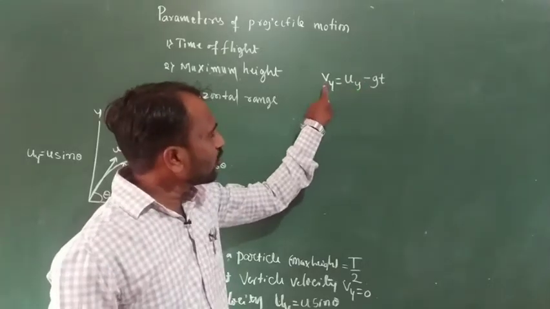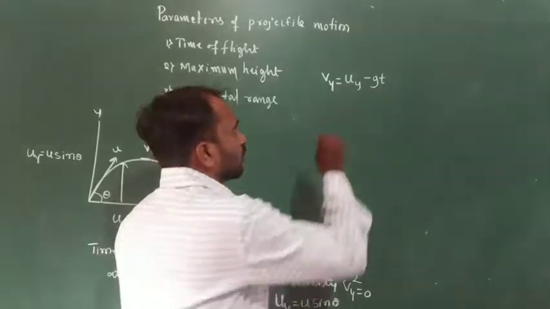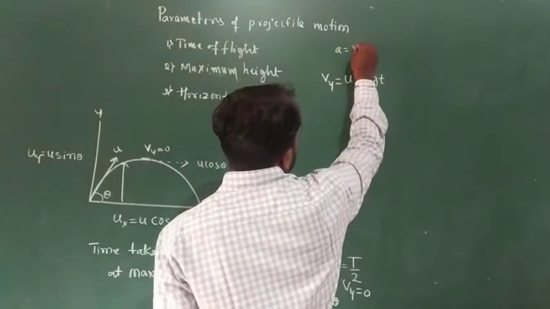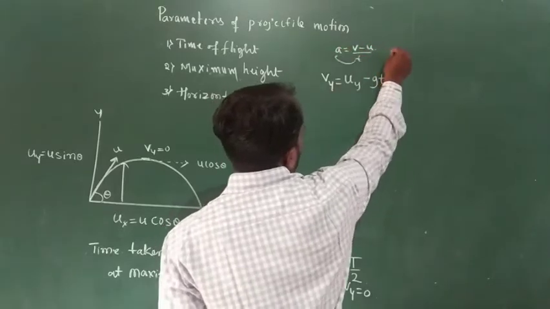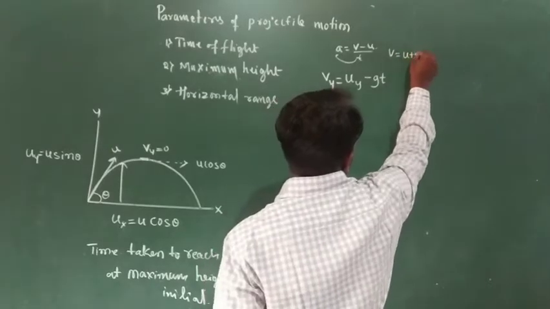You already know that equation, v is equal to u plus at. Yes, we already know that acceleration is equal to final velocity minus initial velocity divided by time. It means v is equal to u plus at.